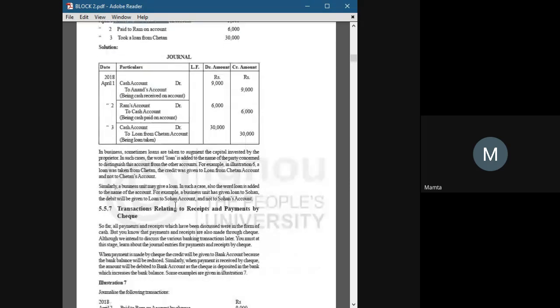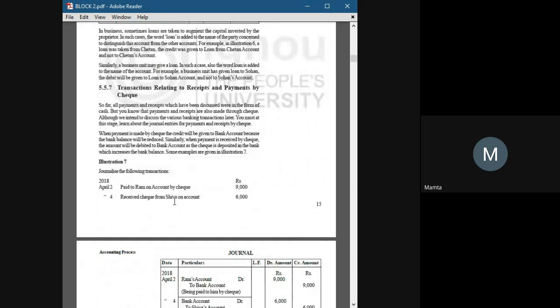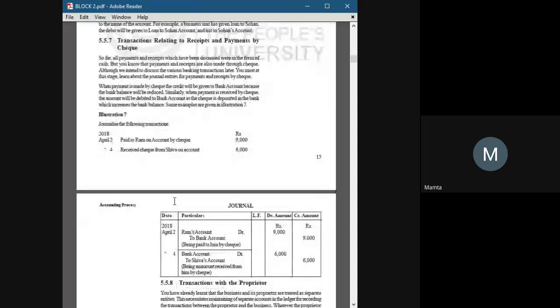Let's move further. Transaction relating to receipts and payments by check. See, the difference in a transaction is only whether we do it by check or cash. If we are doing any transaction with the help of check, then we will transfer or